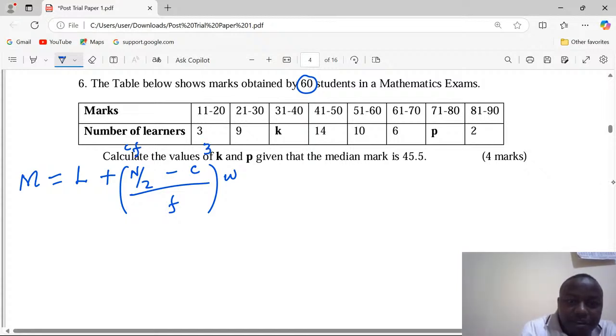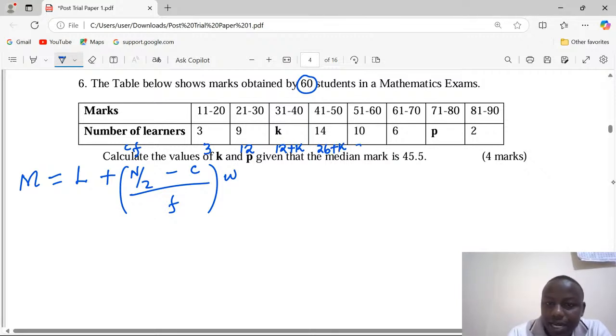CF will start with 3, then 3 plus 9 gives us 12, then 12 plus K, because it's an unknown anyway. Then 12 plus 14 plus K gives us 26 plus K. Then when we add 10 and 6, we get 42 plus K. Now at this point, we'll have 42 plus K and also plus P. And finally, 42 plus 2, which is 44, plus both K and P being unknowns.